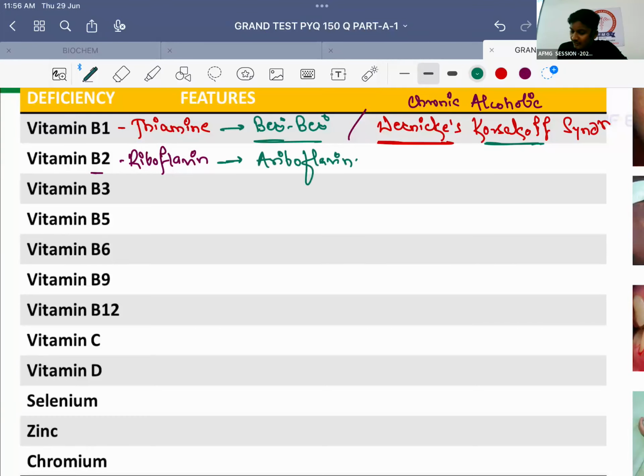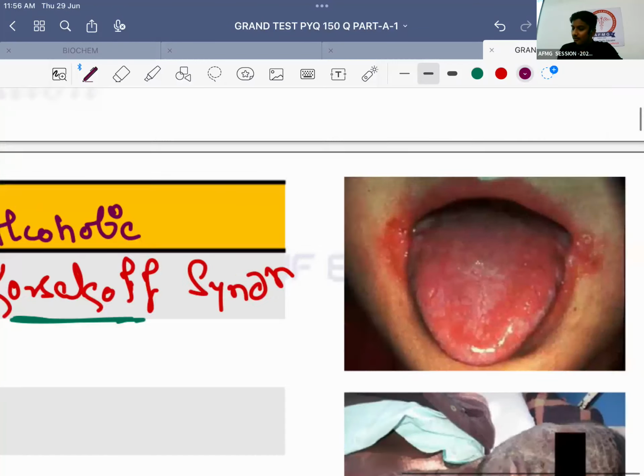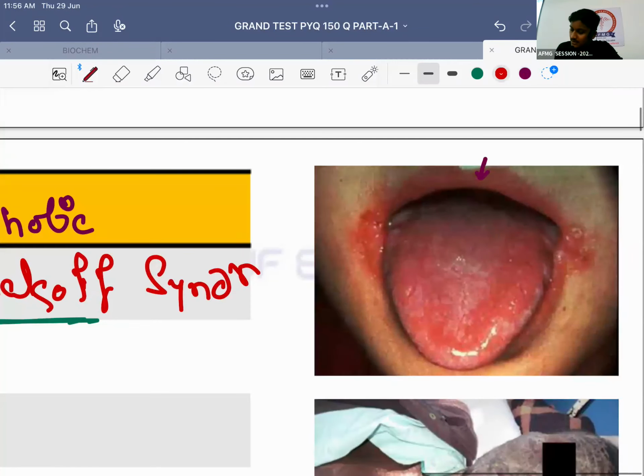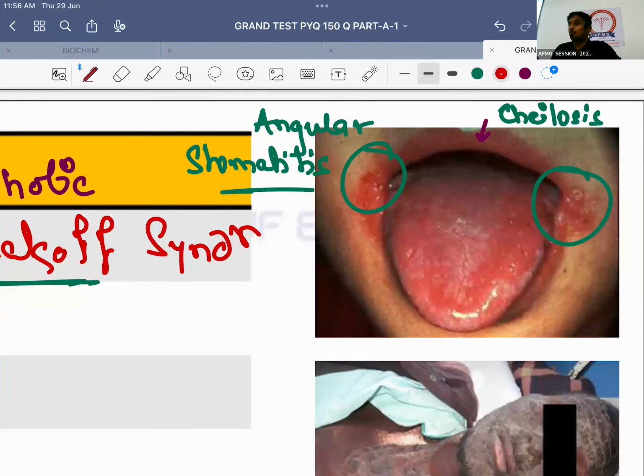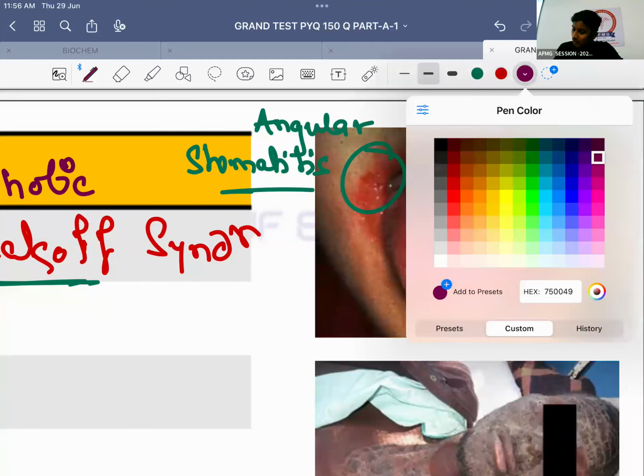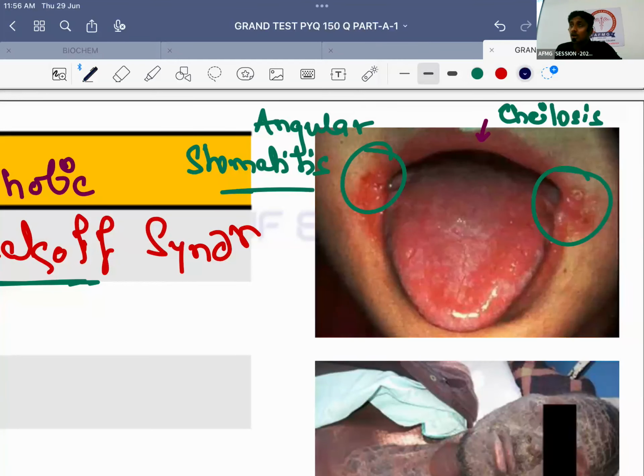Riboflavin deficiency leads to ariboflavinosis. Ariboflavinosis is characterized by three features. First is inflammation of lips, known as cheilosis. Inflammation of angles of mouth is known as angular stomatitis. And inflammation of the tongue is known as glossitis.